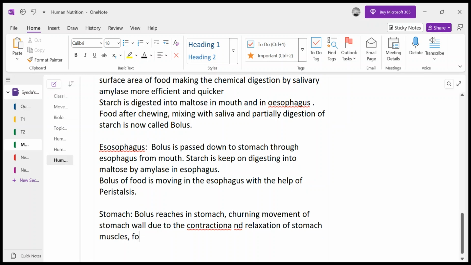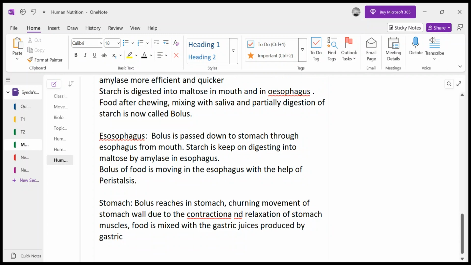Food is mixed with the gastric juices produced by gastric glands.